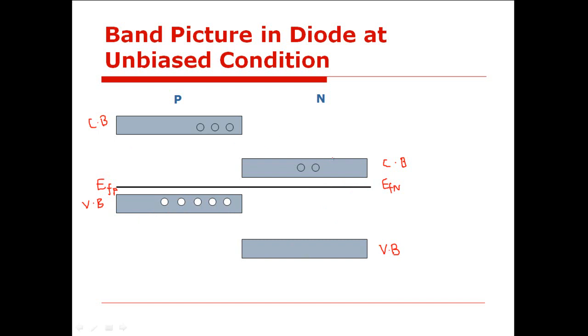Due to that, an energy gap is produced between the conduction band of n-type semiconductor and the conduction band of p-type semiconductor, and the amount of that energy gap is equal to E into VB, where E is the charge of the electron, and VB is the barrier potential.